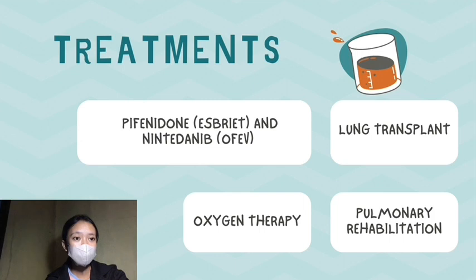The next one is oxygen therapy. Giving your body extra oxygen helps you breathe more easily. It may also increase your energy and strength. The third one is pulmonary rehabilitation. Staying active in this special exercise program may improve how much or how easily you can do everyday tasks or activities. Next is the lung transplant.